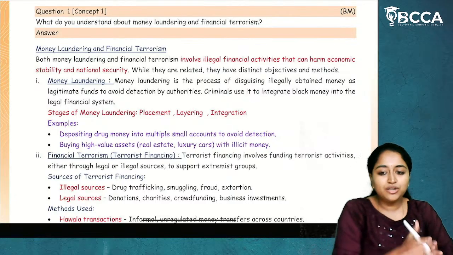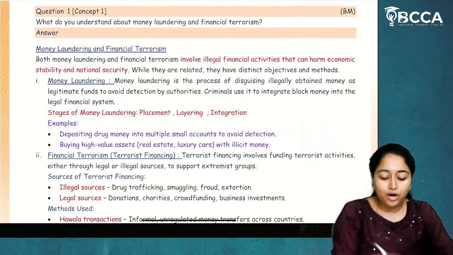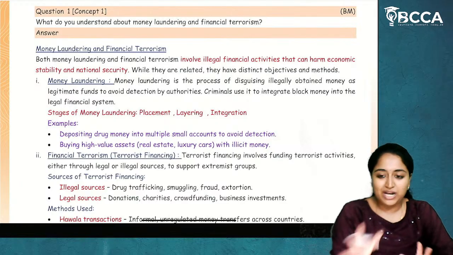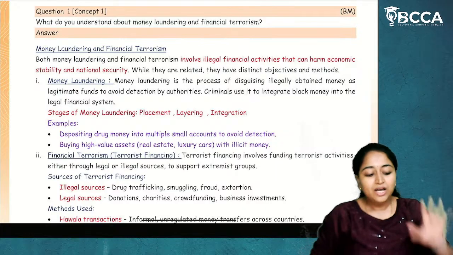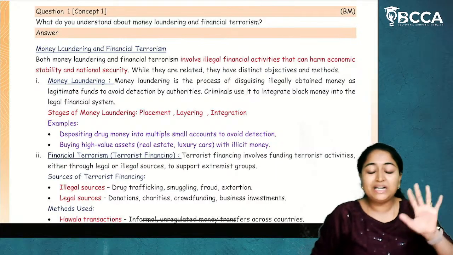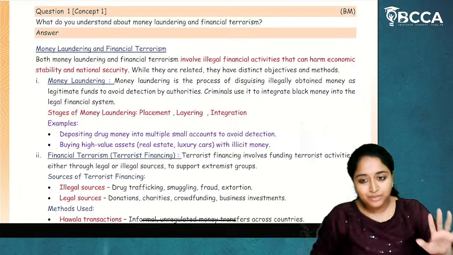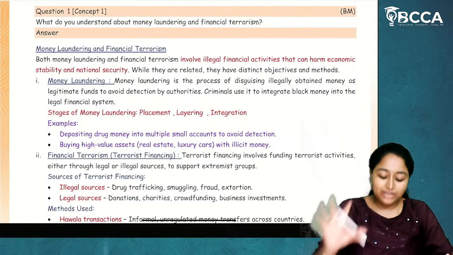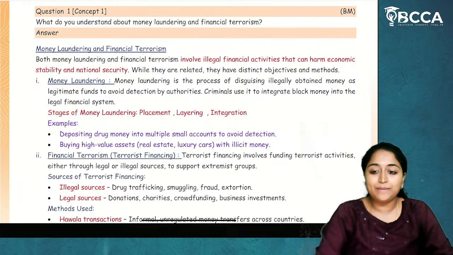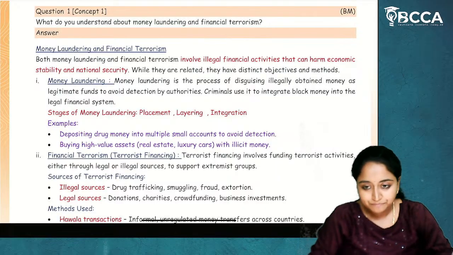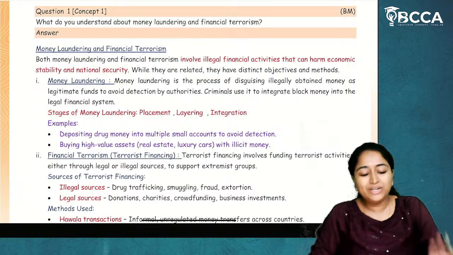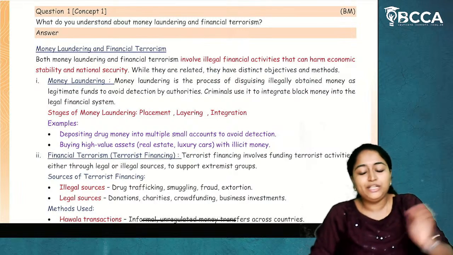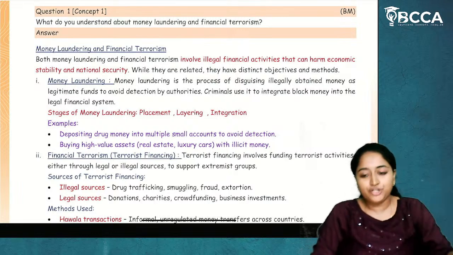So the conversion of illegal money into legal money, or to put that illegal money into financial market, both are same. Money laundering and financial terrorism are same. But money laundering only talks about conversion of that money and bringing it to the market. But financial terrorism talks about the application of those funds. Here, we are not talking about application of funds, but only to convert that illegal money into legal money. We are talking about money laundering concept.